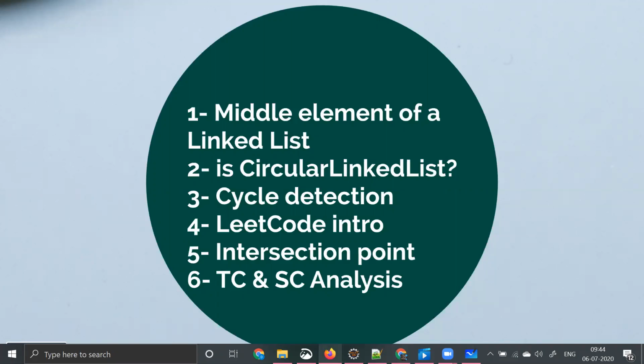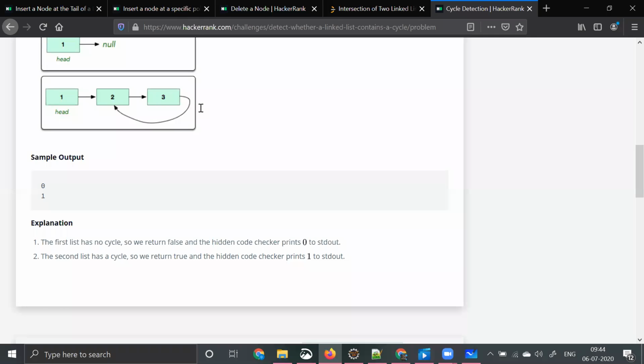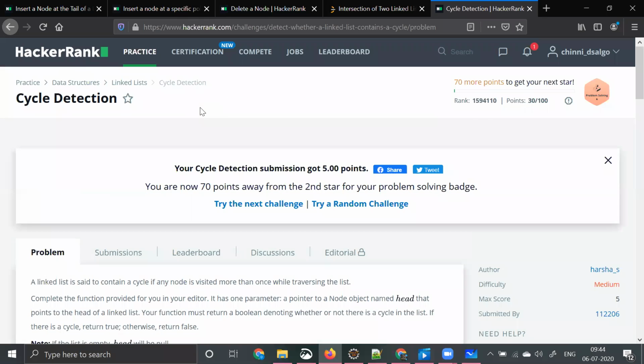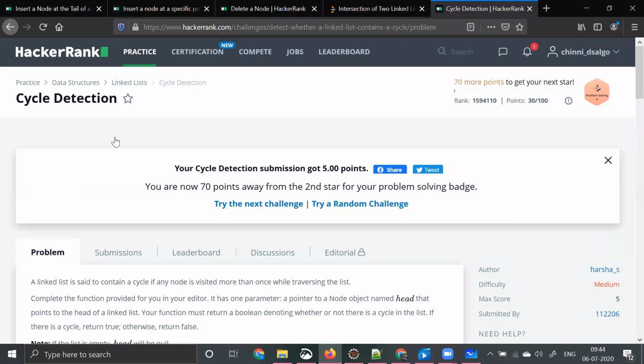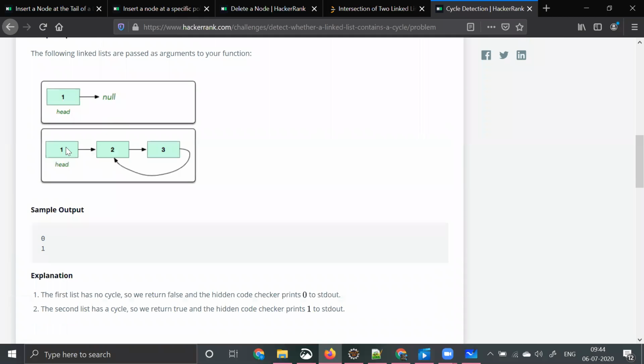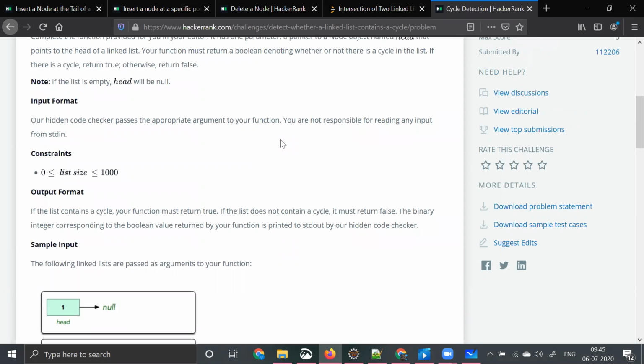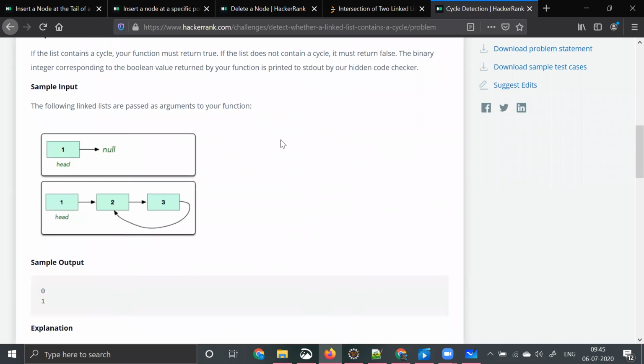I'll be showing you one example. Here I have taken one HackerRank problem. So what is it trying to do? It is trying to say that a linked list may be something like this, and it can have a cycle something like this. It's not circular. 3 is not coming back to 1, but it is having some cycle. Our intention is to find out if a cycle exists in it or not.